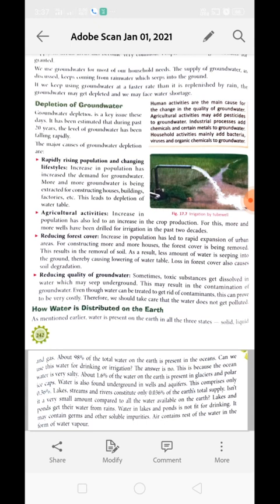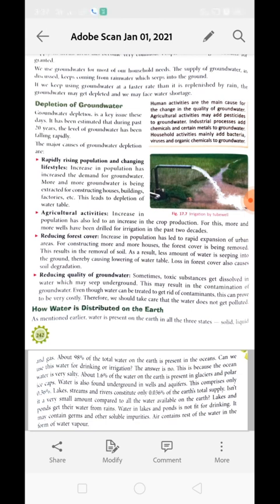Sometimes toxic substances may get dissolved in water, which may sip underground. This may result in contamination of groundwater. Even though water can be treated to get rid of contamination, this can prove to be very costly. Therefore, we should take care that water does not get polluted. Otherwise, we will have a serious issue to deal with.